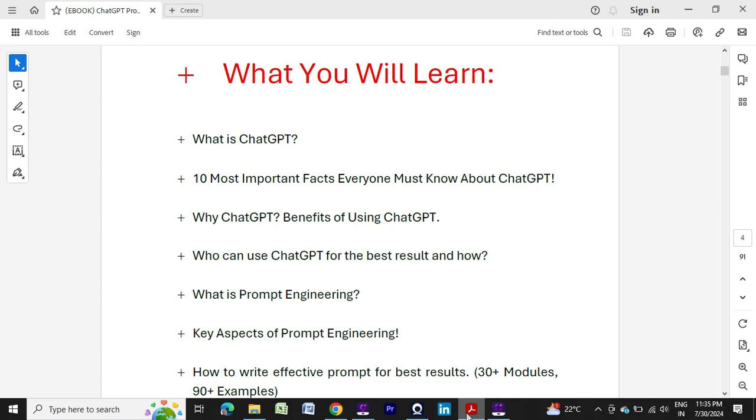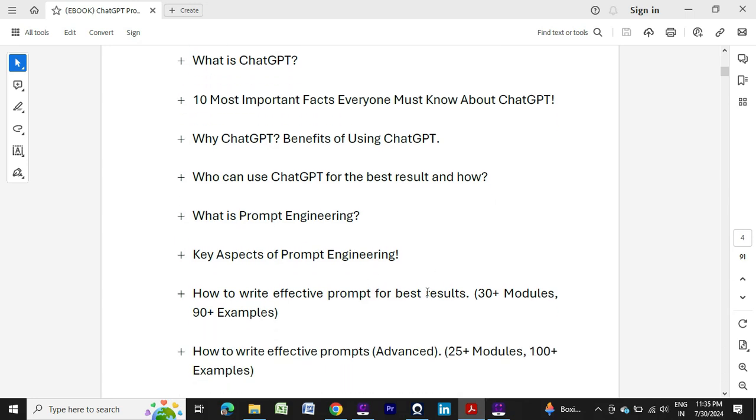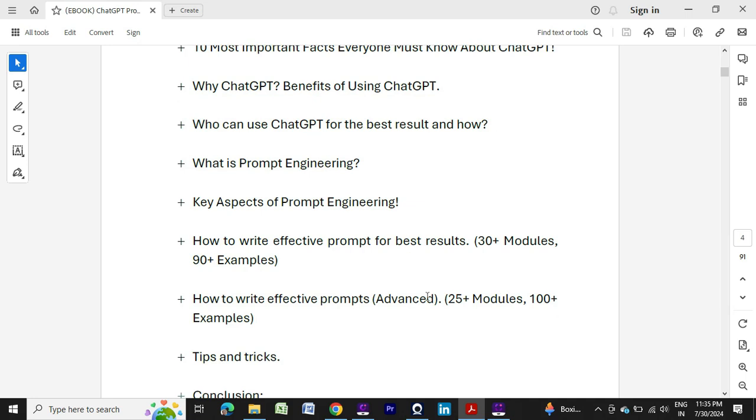Then we will learn about prompt engineering: what is a prompt actually, and how to engineer it, and how to become a master at it. I will explain that. And then the key aspects of prompt engineering. Then the main thing here, as you can see, is how to write an effective prompt.